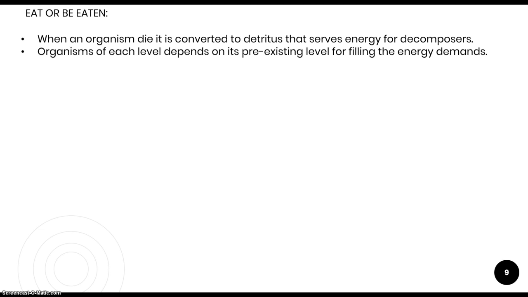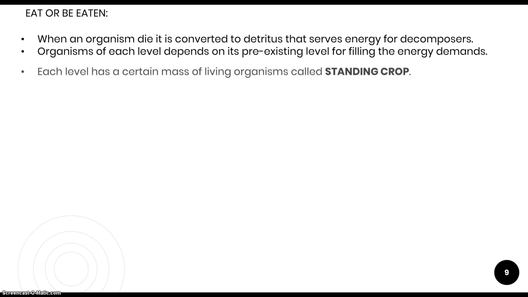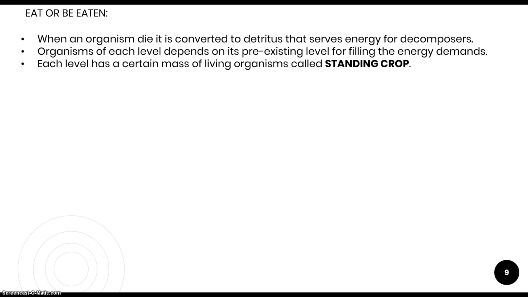If I am a carnivore and I eat only flesh, then I am totally depending on the herbivores, which are taking energy from the plants in turn. That means if I need energy, I have to eat food and I have to depend on my lower levels. Each energy level contains a certain mass of living organisms that is known as standing crop. Like if we consider a big field, it contains grass. The total mass of that grass is known as standing crop.